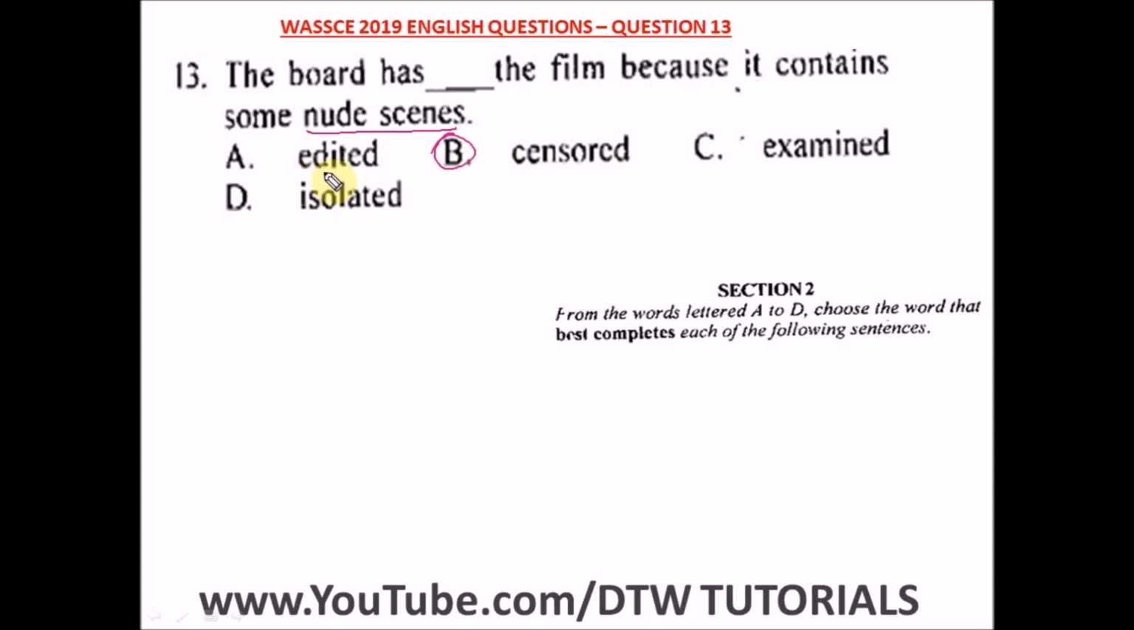A says edited. No, edited means to change something. C says examined, that's to test and inspect something. D says isolate, keep out of the way, keep remote. But the best one here when it comes to a film board is to censor it. It won't be played by any broadcasting station in that particular country. So that's what the word censored means. The board has censored the film because it contains some nude scenes. So the right option here is option B.